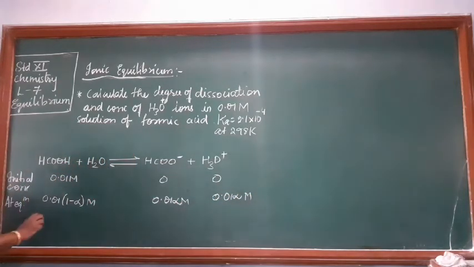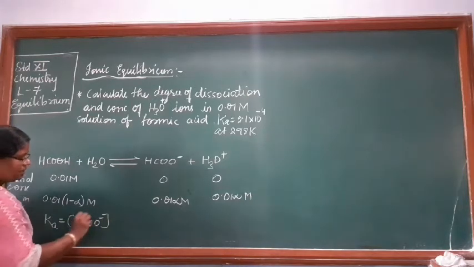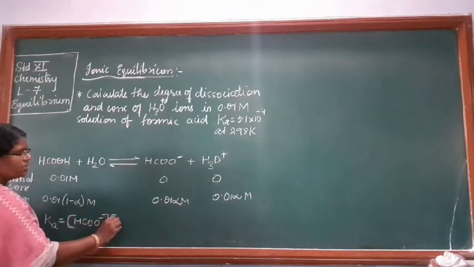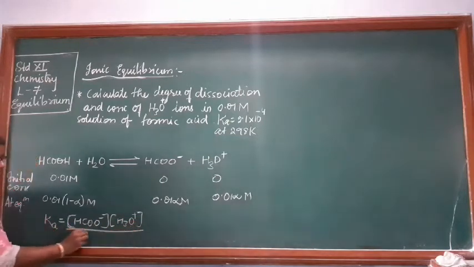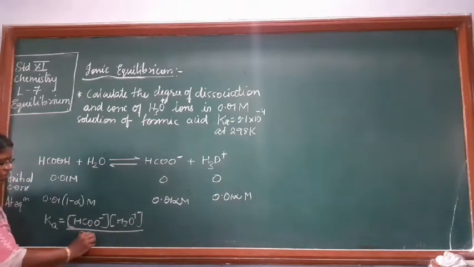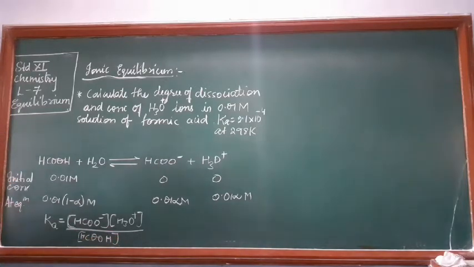Now applying the law of chemical equilibrium, we get Ka is equal to concentration of HCOO minus into concentration of H3O plus upon concentration of HCOOH. What is the concentration of HCOO minus?